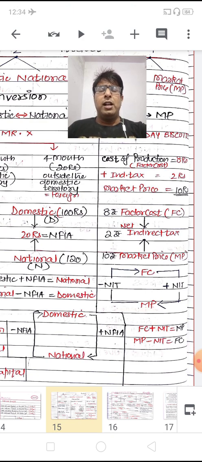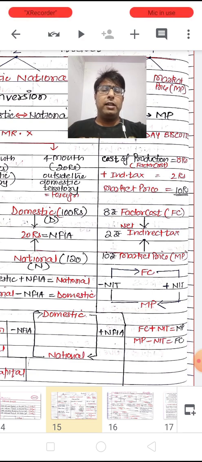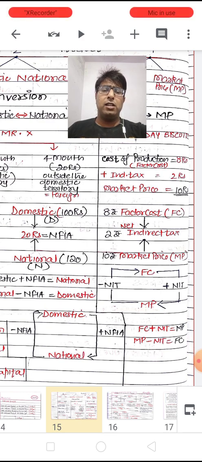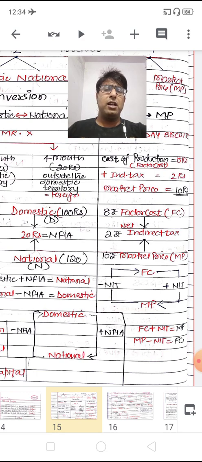You all know, if there is any person, any of your family members or relatives, who is working in a foreign country, then they are known as normal residents of a country. I mean, they are the resident, the citizen of a country, no matter that they are living outside, and whatever incomes they have generated is included in the national income.